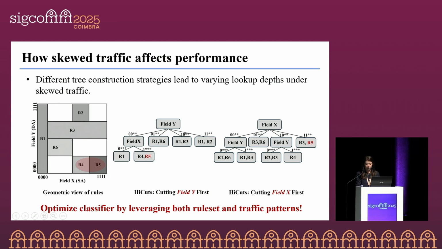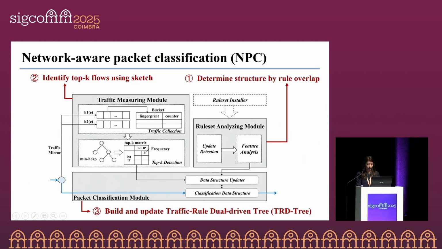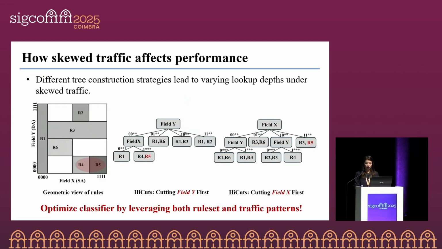However, if we take traffic distribution into account and cut the field X first, as shown in the right figure, those same packets only need to reach the second level. This observation is the foundation of our work, that is, classifier optimization should be guided not only by the characteristics of the rule set, but also by the traffic patterns.